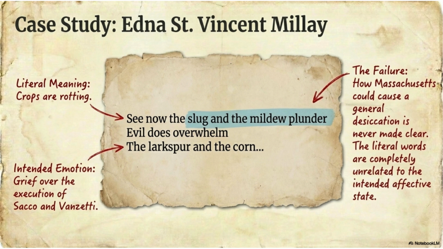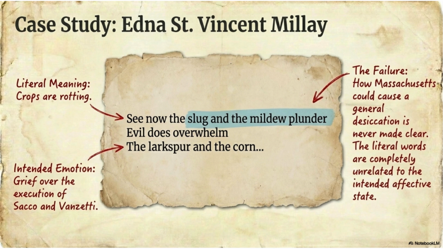Quick revision. Literal meaning: extension, slugs, mildew, rotting crops, agricultural decay. Intended emotion: intention, political grief, mourning Sacco and Vanzetti. Tate's criticism: weak connection between the two. Emotion not supported by literal imagery. Failure of tension. Result: example of the fallacy of communication.